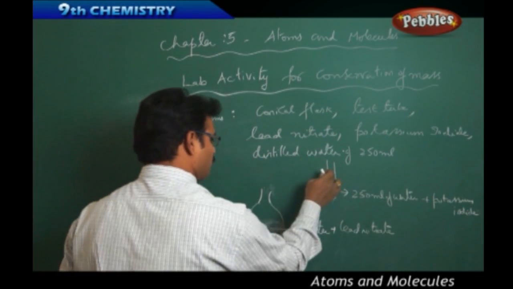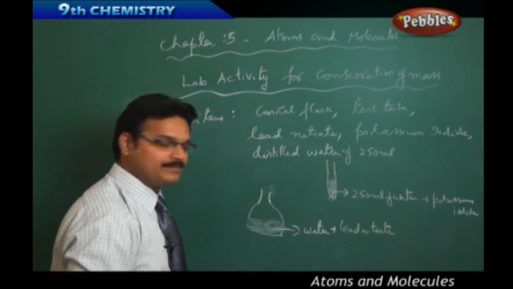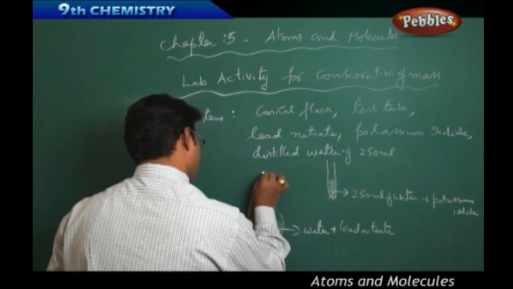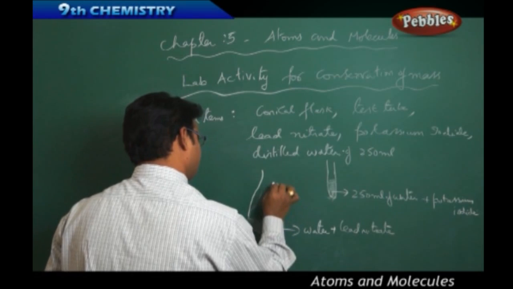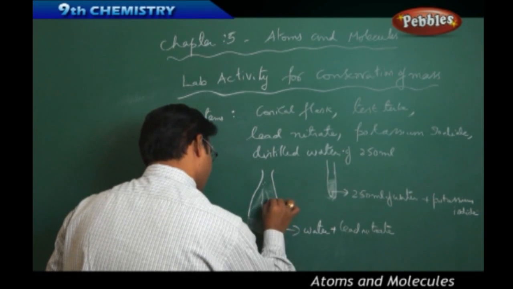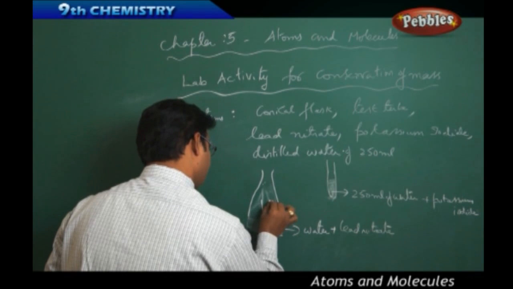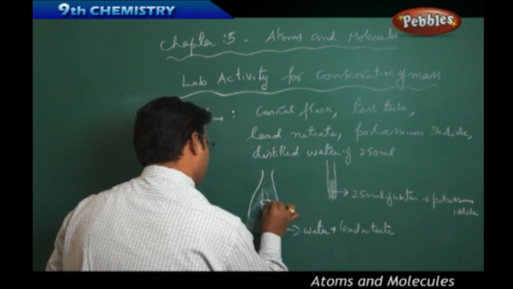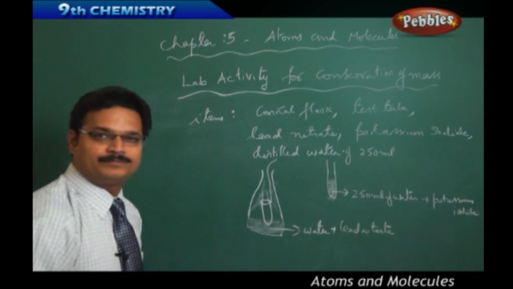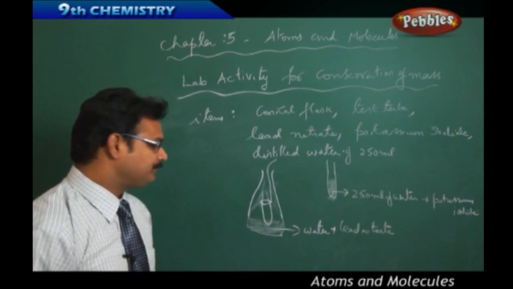Now keep the test tube inside the conical flask, so the conical flask should be very big. The test tube is tied to a thread and hangs from outside, so it is inside the conical flask.